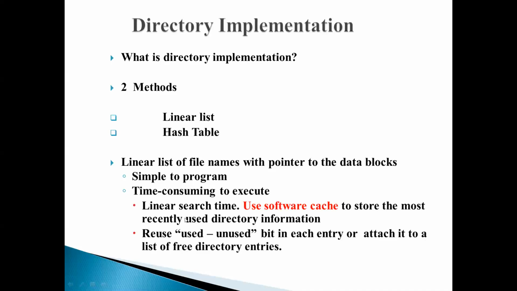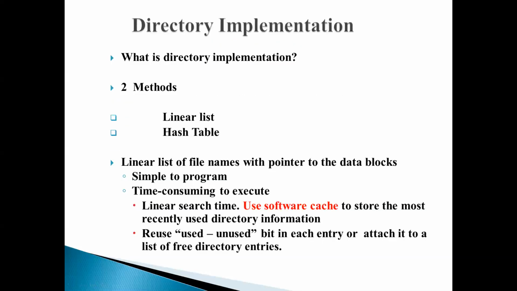So if you have to access the directory structure frequently, then that access time is going to be too large. In order to reduce the access time, what operating systems sometimes do is maintain something called a software cache. This software cache will store the frequently used directory information. So instead of accessing the linear list every time a file name has to be searched, the software cache will be used as an intermediate. Frequently used directory information will be accessed from the cache instead of the linear list, which reduces the time needed to access the information.